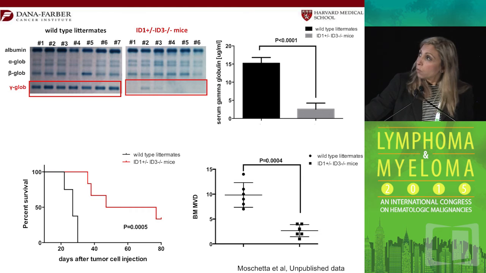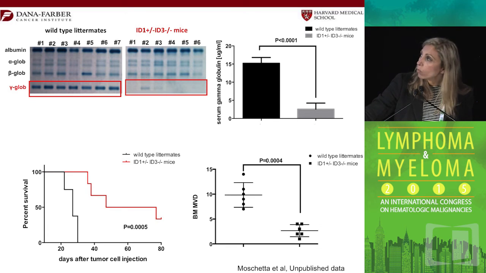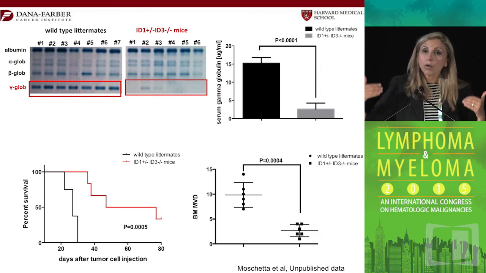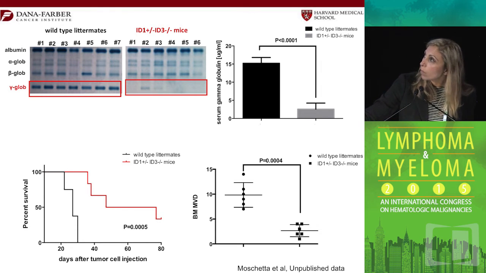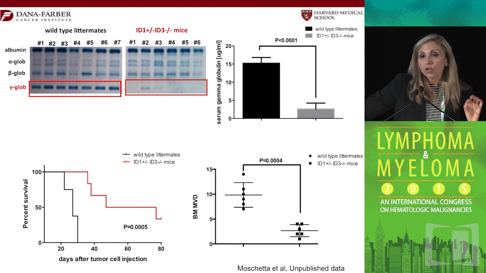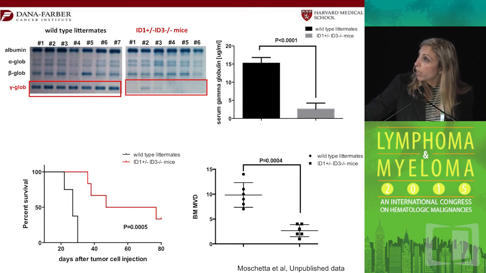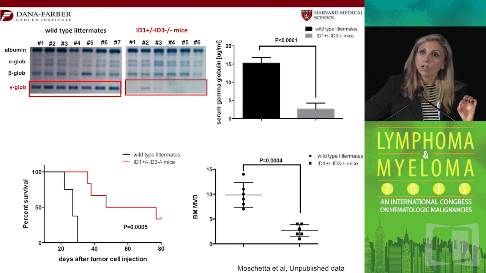And when you look at those VK-MYC mice and try to actually change that EPC progression, using an ID1 and ID3 mouse model where you now prevent EPC mobilization, and ask whether you can change the survival of the mice, you find that by using ID1, ID3 knockout mice you can completely prevent progression of myeloma from an MGUS stage to a myeloma stage, and you have a longer survival in those mice. So again, by targeting the right population at the right time, potentially by using an EPC inhibitor, you can prevent myeloma progression.